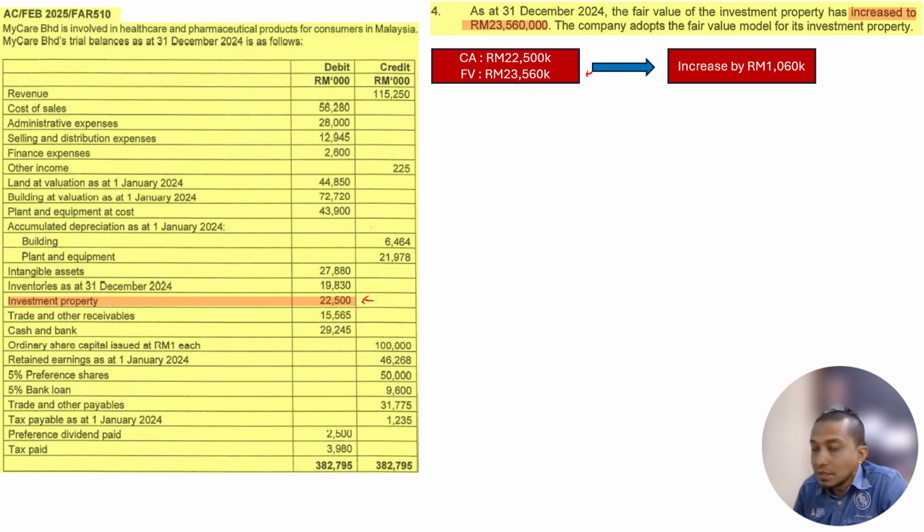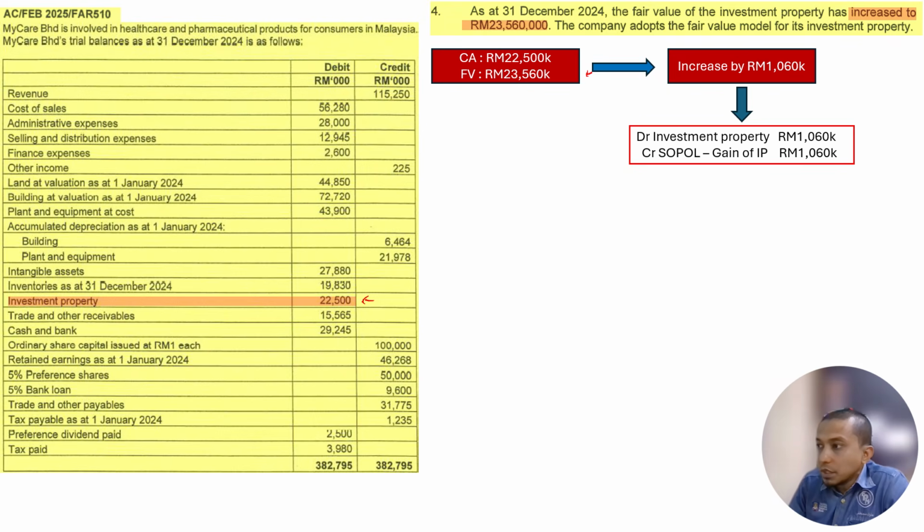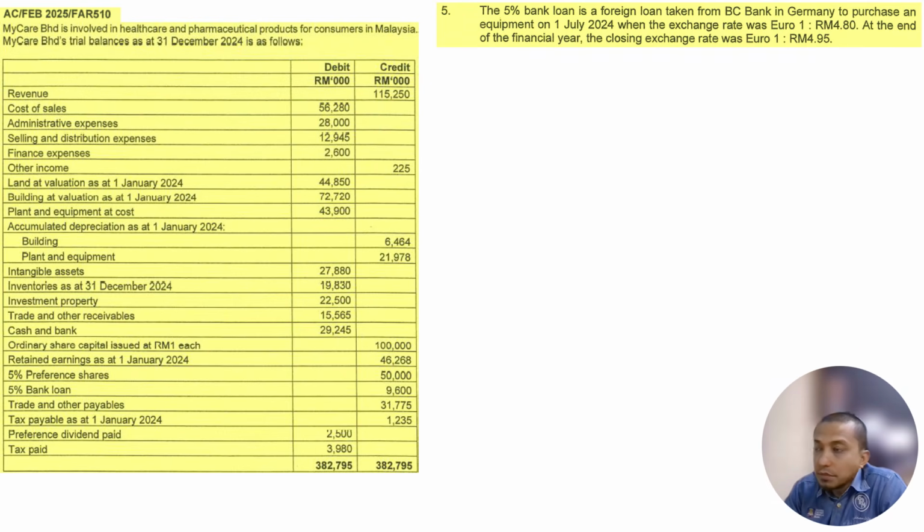Increase by 1,060,000. To record the increase, it will increase the value of investment property, right? So investment property is going to be on the debit side, 1,060,000, and the credit side goes to SOPL because it is a fair value model. Everything goes to SOPL whether it's an increase or decrease. In this case, it is a gain on investment property, 1,060,000. Okay. Next, number 5.